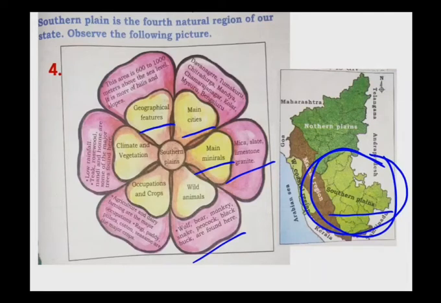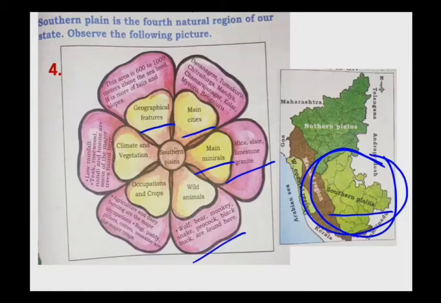Next is occupations and crops. What are the occupations, the jobs of the people living in the southern plains, and the crops grown in this region? Here you can see agriculture and dairy farming are the major occupations that we find in the southern plains. Agriculture, the farming, and dairy farming are both the main and major occupations of southern plains.